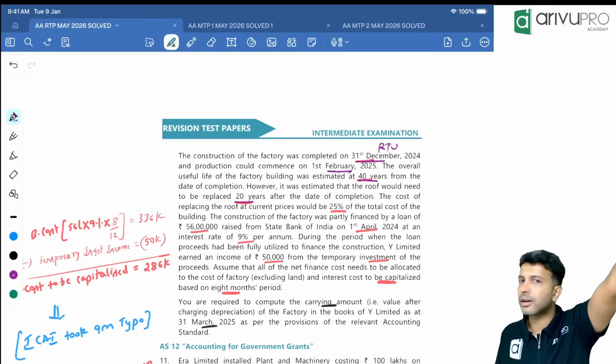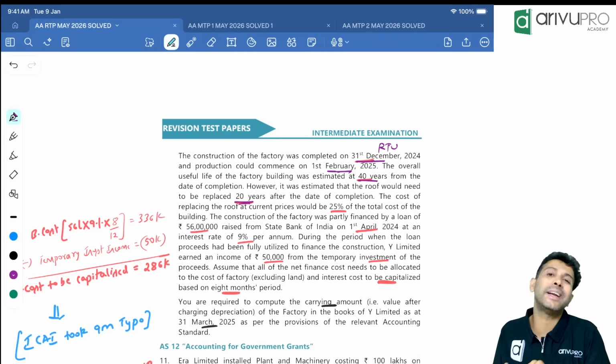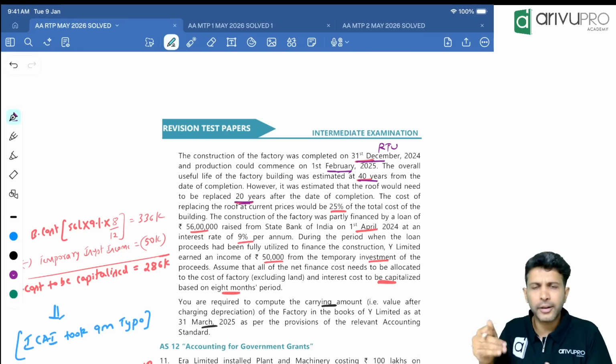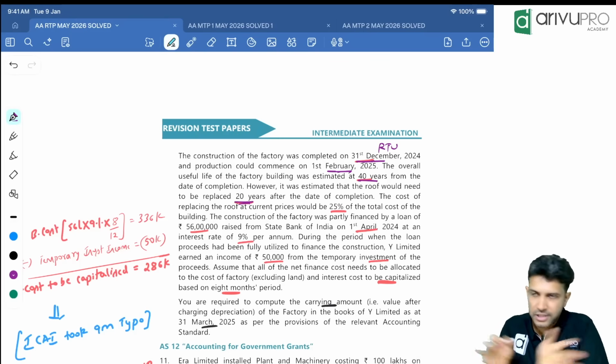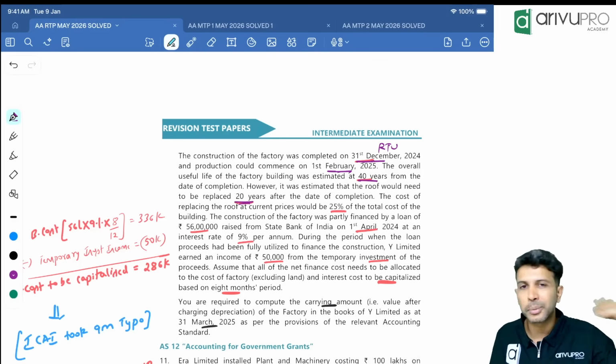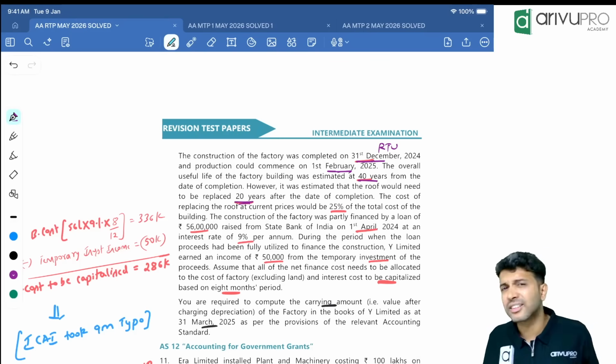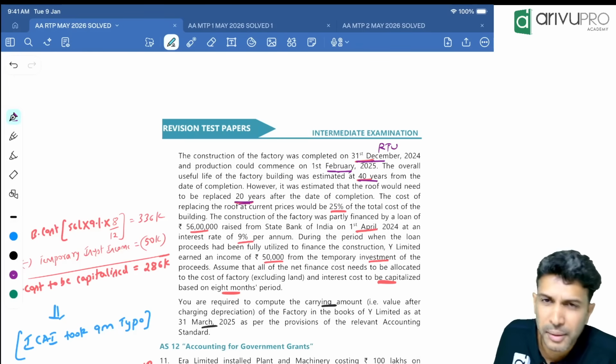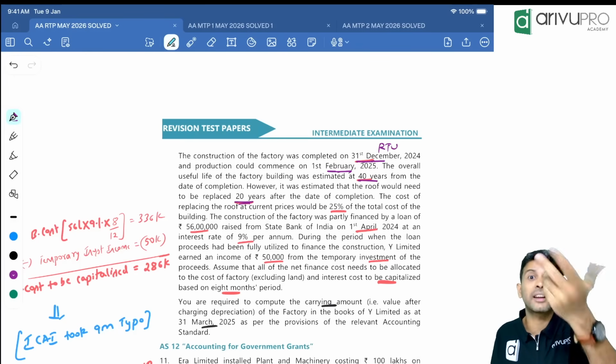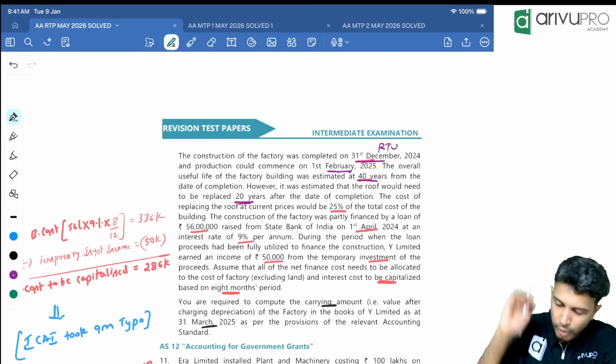That roof will not last for 40 years. It has to be replaced after 20 years. So if different components of the same PPE have different useful lives, we have to calculate depreciation separately. I had given you an example of the battery and car, the electric car battery example, in the regular class, if you remember.